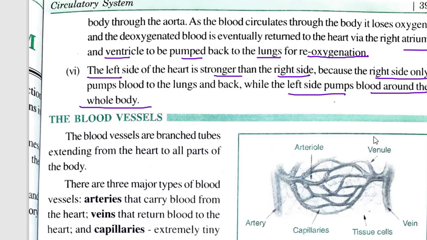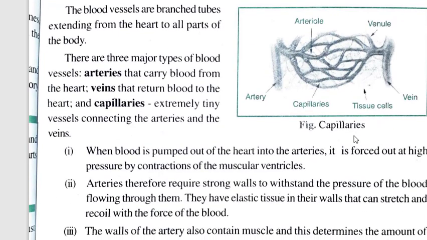Now let us see blood vessels. The blood vessels are branched tubes. So what are blood vessels? They are branched tubes. From the main pipe the blood is coming, and now it needs to be circulated to different parts of the body. So what happens is, from this main pipe we get different branches.